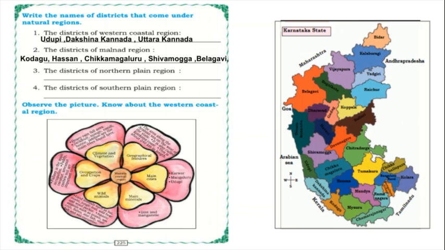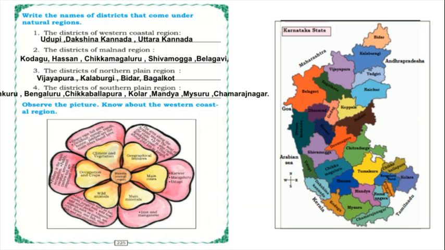The districts of Northern Plains region: Vijaypura, Kalburgi, Bidar, Bagalkot. The districts of Southern Plains region: Tumkuru, Bangalore, Chikmagaluru, Chikbalapura, Kolar, Mandya, Mysore, Chamarajnagara. These are as per the four divisions of Karnataka.